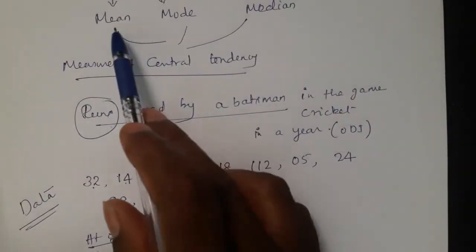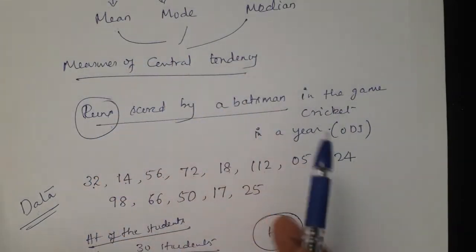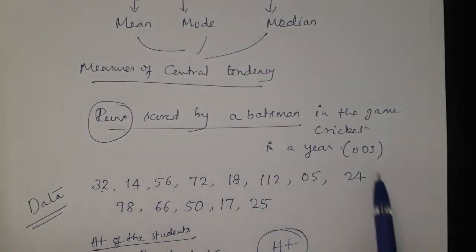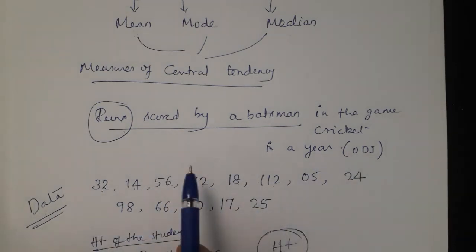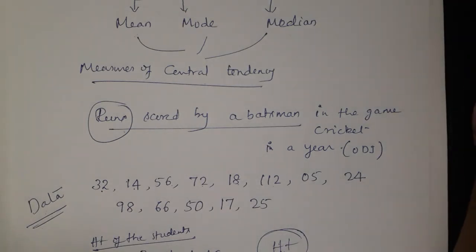Now what actually are mean, mode, median? Why do we call these measures of central tendency? See, once we collect the information in the form of numerical value, in these numerical values usually we come to know one thing: most of the viewers find out which batsman has scored the highest marks.